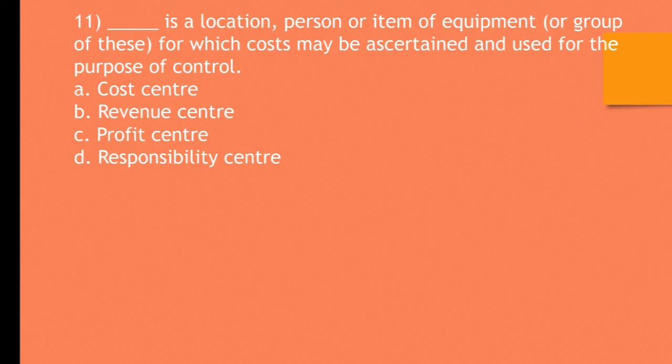Question number 11. Dash dash is location, person or an item of equipment or group of these for which the cost may be ascertained and used for the purpose of control. A. Cost center, B. Revenue center, C. Profit center, D. Responsibility center. The correct answer is cost center. Cost center is a location, person or an item of equipment or group of these for which cost may be ascertained and used for the purpose of control.